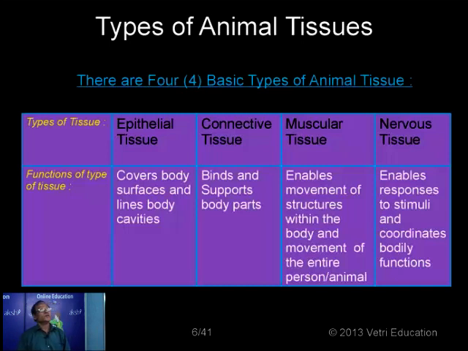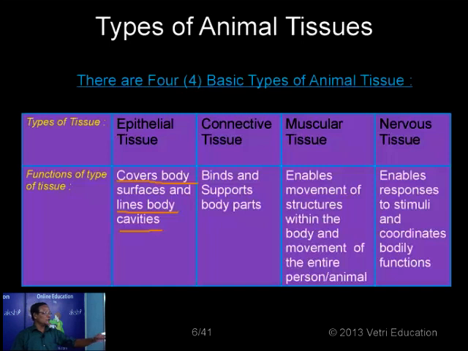Normally these tissues are found lining the cavities, also found on the surface of the organs and totally on the surface of the body of an organism. See, it covers the body surfaces, lines the body, and also lines the body cavities. For example, in the digestive system, the cavity or lumen of the intestine is covered. Or the stomach is covered with one type of epithelial tissue called columnar. Or, for example, the salivary gland ducts, etc.